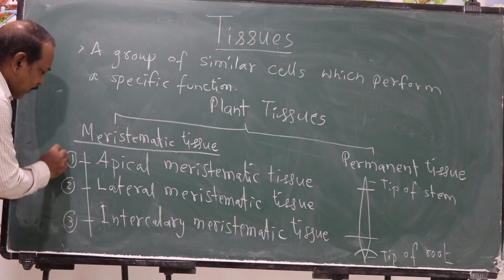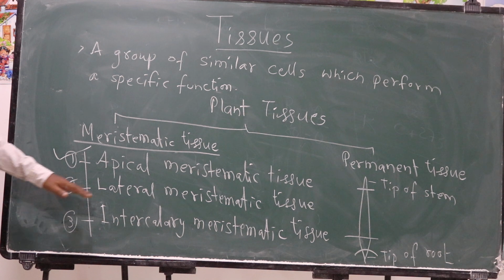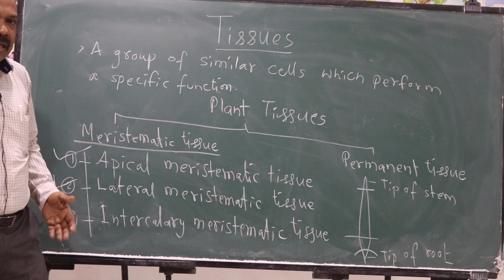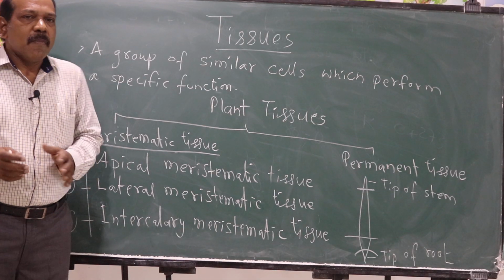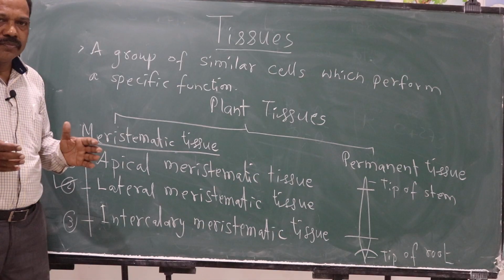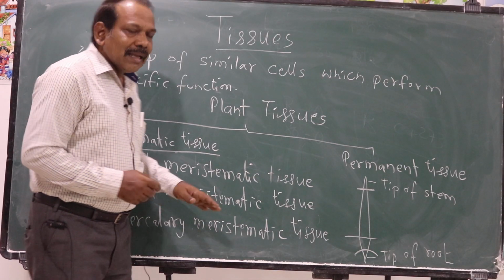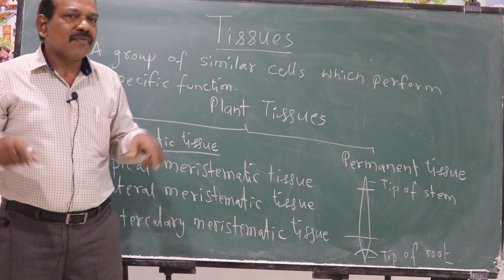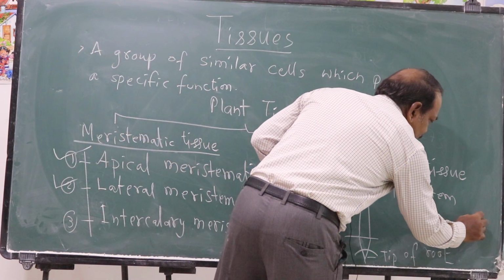The second type, the first type we have covered. Second type of meristematic tissue is lateral meristematic tissue. Lateral means sides. This meristematic tissue is present in the sides of the parts of the plant, particularly in the stem and also in the branches. This helps in the growth in circumference of the plant. The circumference. If you see a diagram here, a small picture I will draw here.